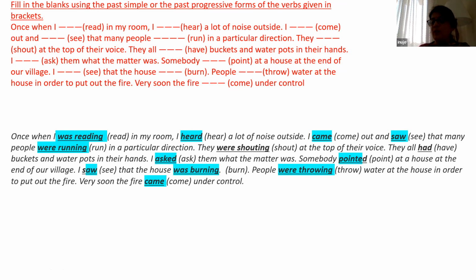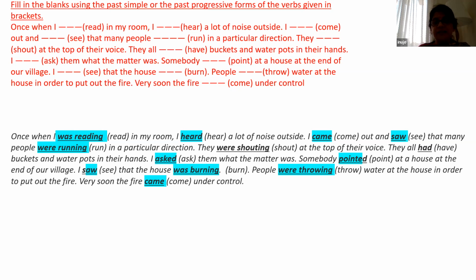They were shouting at the top of their voice. They all had buckets and water pots in their hand. "Had" is simple past. I asked them what the matter was. Somebody pointed at a house at the end of the village. I saw that the house was burning. People were throwing water at the house, and very soon the fire came under control.